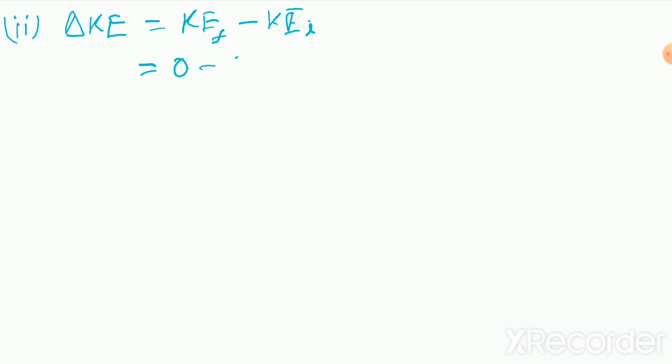So you know that work done is equal to force into displacement, isn't it? So here I can say the work done is equal to the change in kinetic energy. So what is the change in kinetic energy? If I consider the change in kinetic energy, final minus initial, so KE final minus KE initial, then it will be 0 minus 625, then there are two zeros, so this turns out to be minus 62500 joule. So this is the change in kinetic energy.